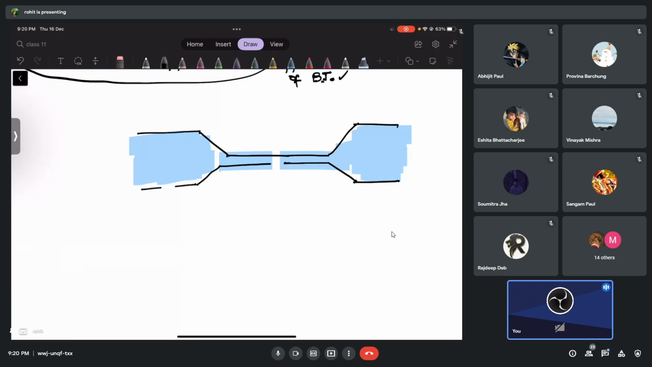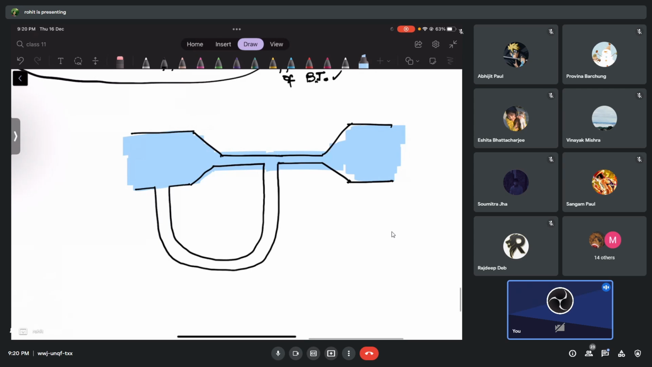In this gap, I'm going to keep a U-shaped tube. If you don't know the name of this U-shaped tube, it's called a manometer also, no? Manometer, right? Remember this one? Anybody knows this one? Heard about this one? No. Okay, fine, let it be. Let me tell you what happens here.